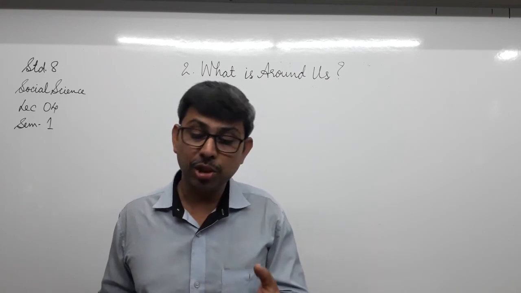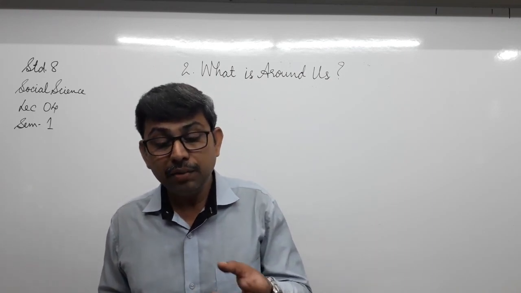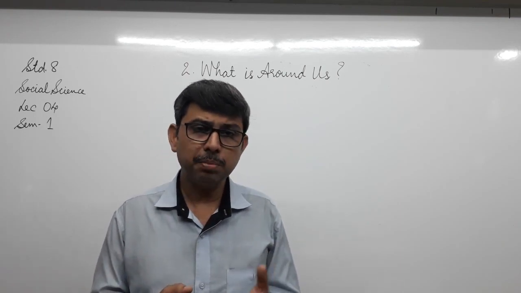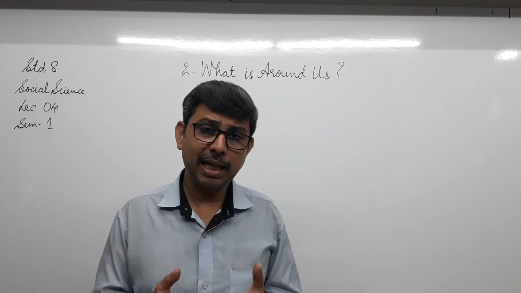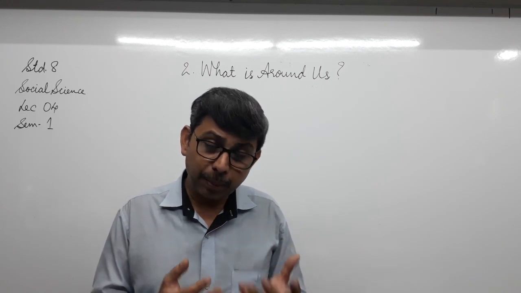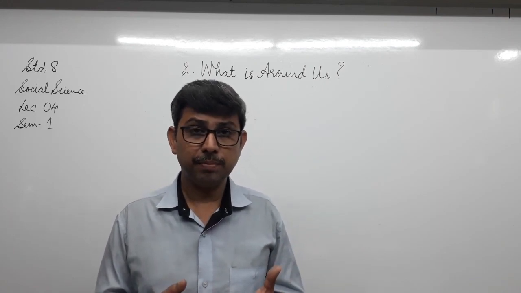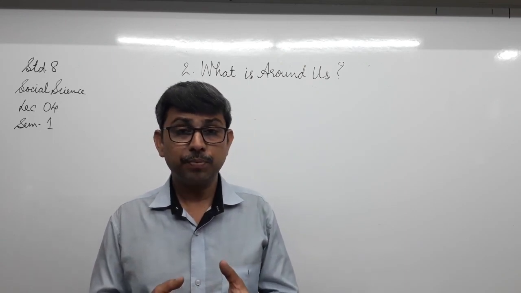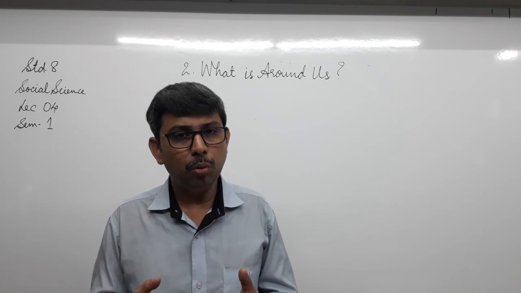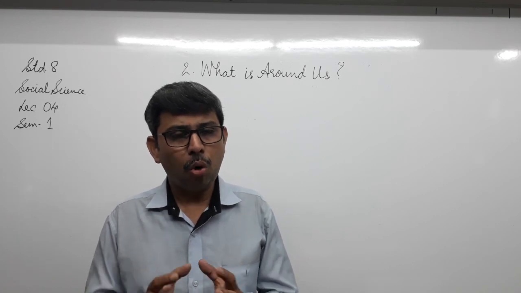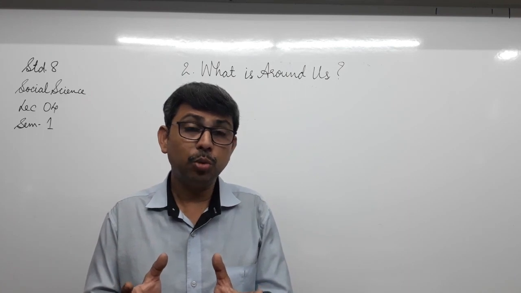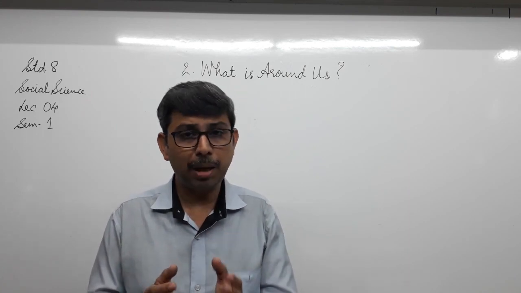All that you see in this world which is living, be it human beings, animals, birds, insects, the aquatic animals, the sea creatures, and the plants, is the living world. All this together is said to be the biosphere, bio plus sphere.